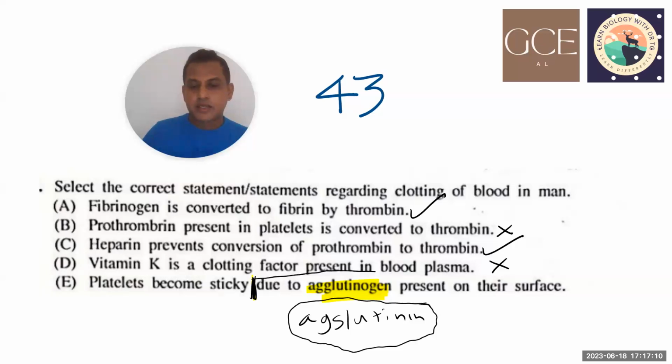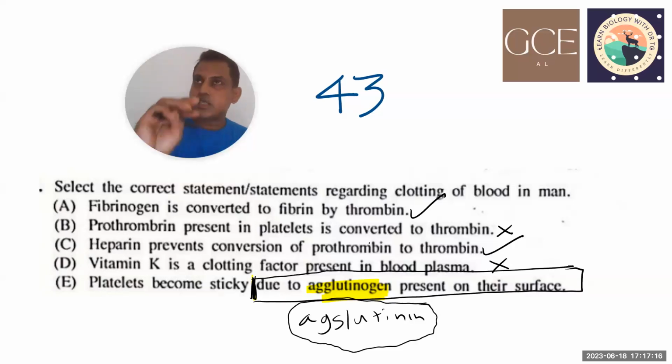And this part does not refer to platelets. Agglutinogen is the word typically used for red blood cells, which have the ability to make an immune response by binding this agglutinin. So we typically use it for red blood cells, but we can also use it for any foreign cell or any pathogen if they have some kind of glycoprotein on the surface that can trigger an immune response by bringing in this agglutinin.